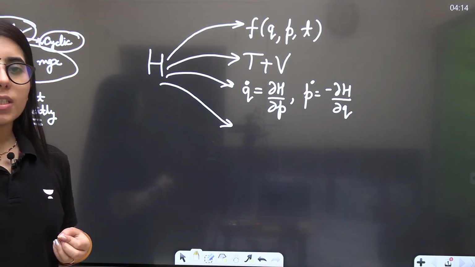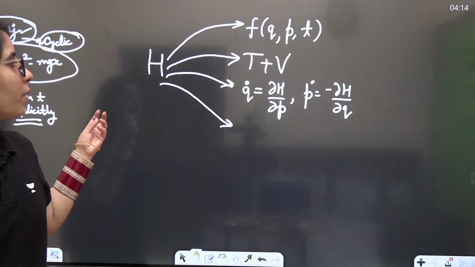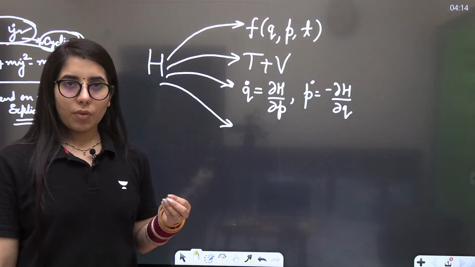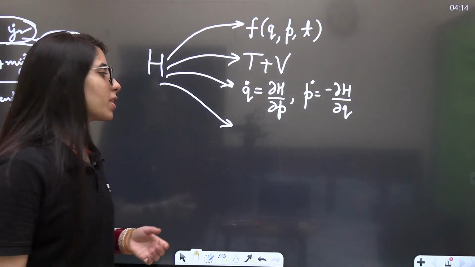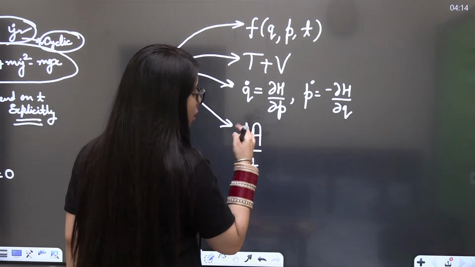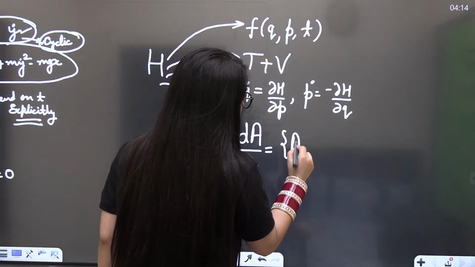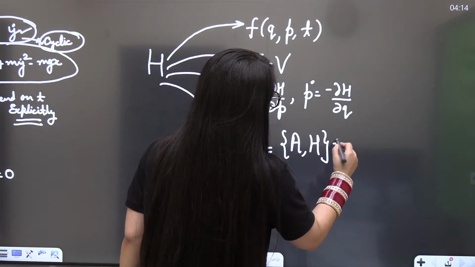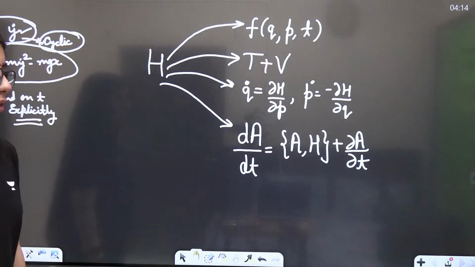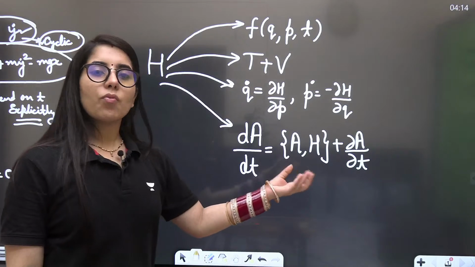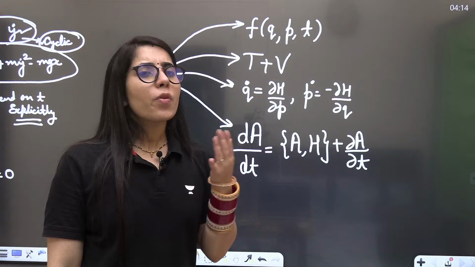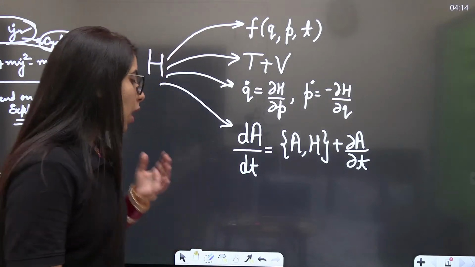The next thing here is simply related to the Hamiltonian part, that is the total time derivative. If you want to find the total time derivative of any given function, for example the function A, with respect to t, you have to consider its Poisson bracket with H, and you have to write delta A upon delta t, which is the partial differentiation. Many of you will be thinking, why is it like this, and what is the Poisson bracket actually? The curly brackets represent the Poisson bracket. What are the Poisson brackets? I will tell you. How to simplify them? I will tell you.